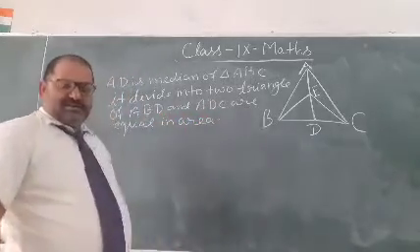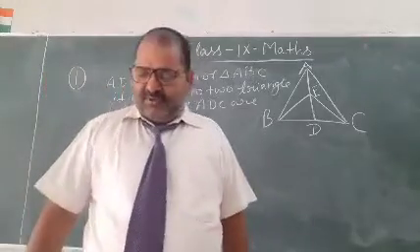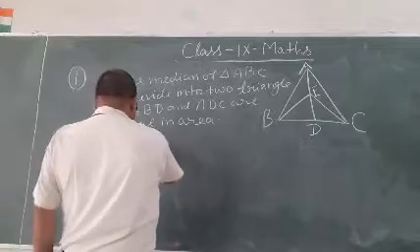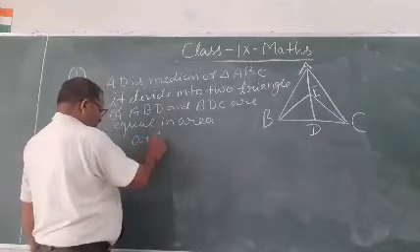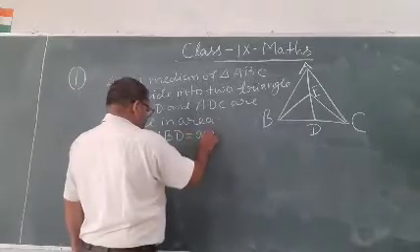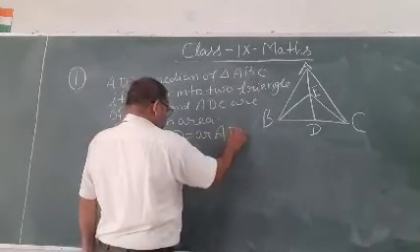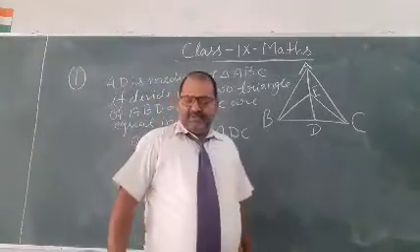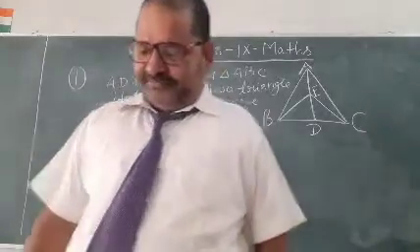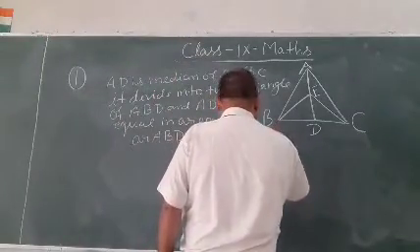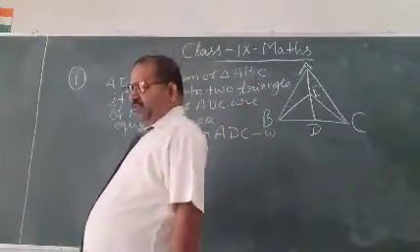Clear? Now the area of ABD equals 1/2 area of ABC. That is first.